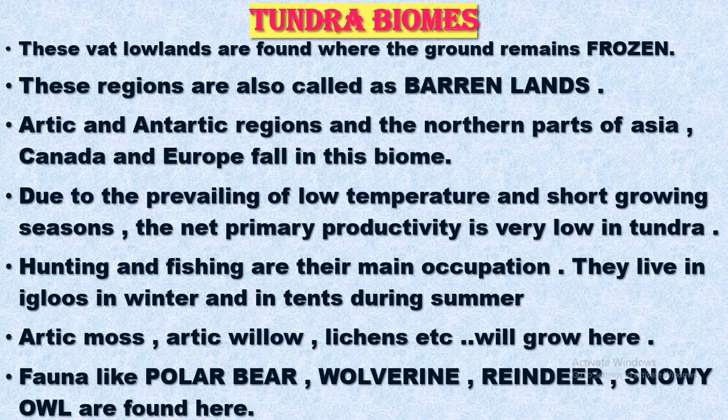The next is tundra biomes. These vast lowlands are found here, and they remain frozen. It's also called barren land. Arctic and Antarctic regions are found here for the tundra biomes, and due to the prevailing low temperature, short growing season, net primary productivity is very low. You know very well that throughout the year it is frozen, so grass or anything cannot be seen over here. Hunting and fishing are the main occupations. They live in igloos. You might have seen igloos, isn't it? They prepare a tent and survive there.